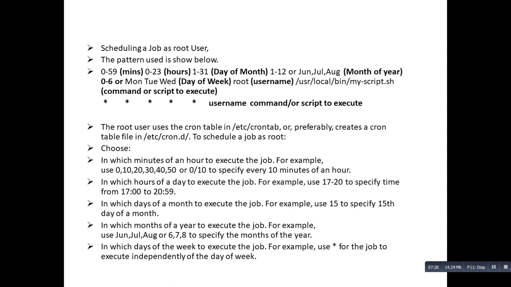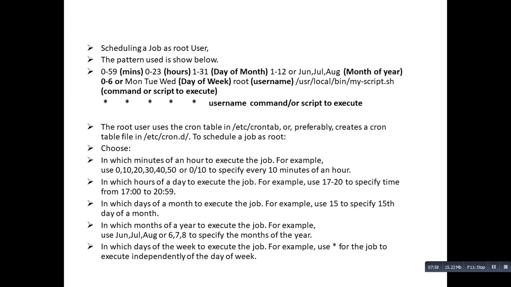If you see the stars here, these are the fields that are defined. The first one is allocated to the minutes, that is from 0 to 59 minutes. The second star is for hours, that is you can define it from 0 to 23 hours. The third one is day of month, that is from 1 to 31. Then comes the month of year, you can mention it as 1 to 12 or June, July, August in short form.